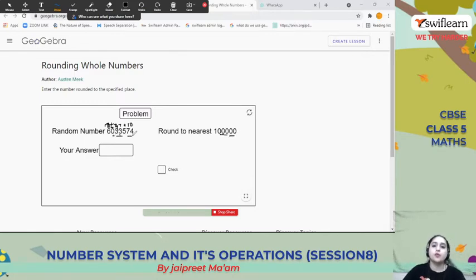Yeah, so we actually have to round off to the lakh. So what is the number at the lakh? It's 0. And what is the number to its right at the 10,000 place?